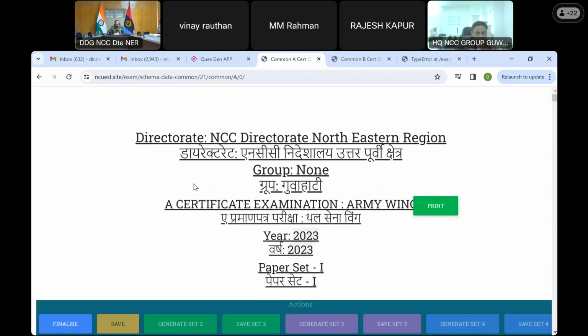Since I have written group none, I didn't write Guwahati here, but the one below has Guwahati. In the B certificate, the group doesn't come. In the A certificate, the group will come. So now the paper is being set for your group, one paper for the complete group. The presiding officer is the one who will create his profile and share it with his members. The common person, the common paper setting.